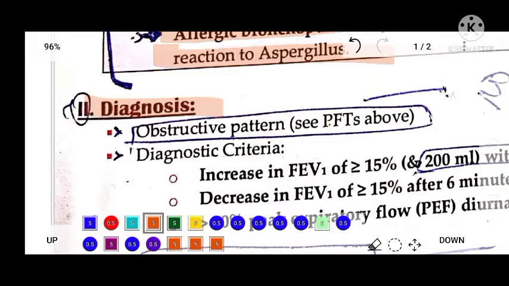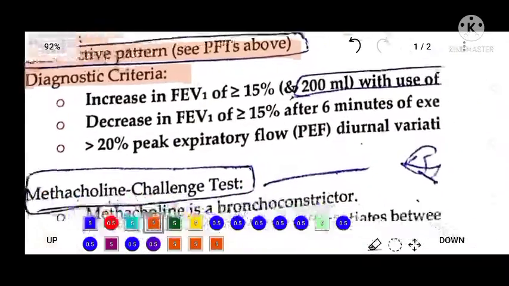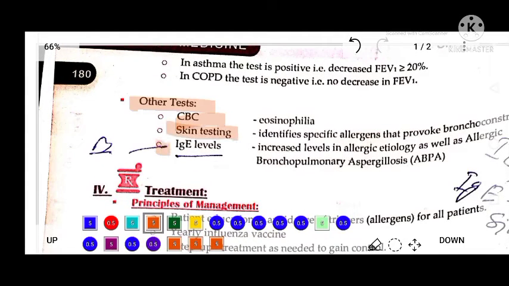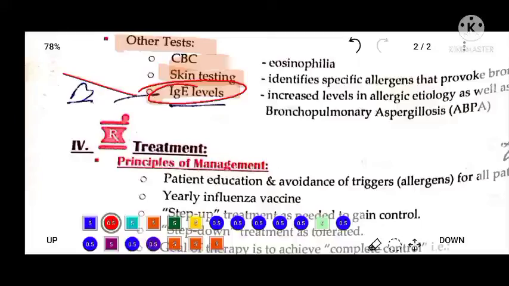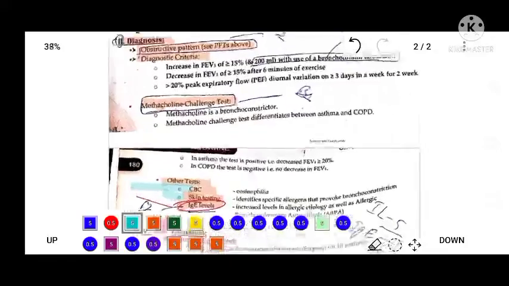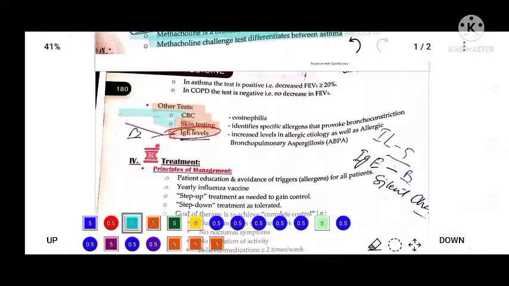Now, how can we diagnose asthma? We will look at the obstructive pattern, and the diagnostic criteria of asthma are the methacholine challenge test, CBC, skin test, and IgE level are also looked at, because asthma can be caused by hyperresponsivity, hyperreactivity, allergens, and autoimmune mediation. So IgE level should also be looked at. Skin test is performed. CBC and methacholine challenge test are also performed in asthma. Methacholine is a bronchoconstrictor, and the methacholine challenge test differentiates between asthma and COPD.